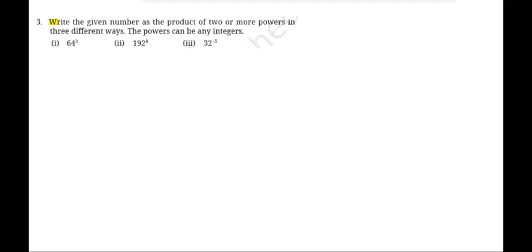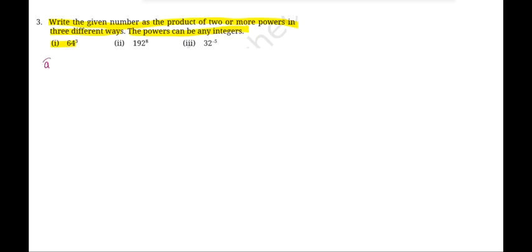Question number 3. Write the given numbers as the product of 2 or more powers in 3 different ways. The powers can be any integers. So these numbers which have been given, हमें इसे split करना है into 2 or more powers and we have to show it in 3 different ways. So let us take the first one, which is 64 to the power of 3.